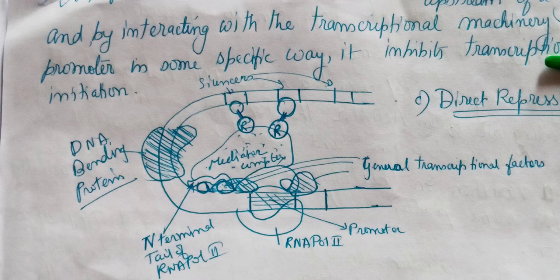It is not interacting with the activators, neither is it competing for binding with the site where activators bind, where the sites overlap with each other. Here in the third case, it is directly binding to the silencer region, interacting with the mediator complex and the transcription machinery to prevent the transcription of that gene.